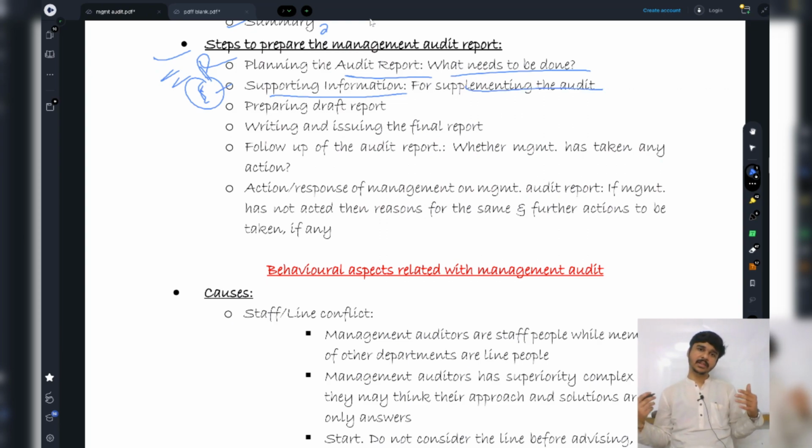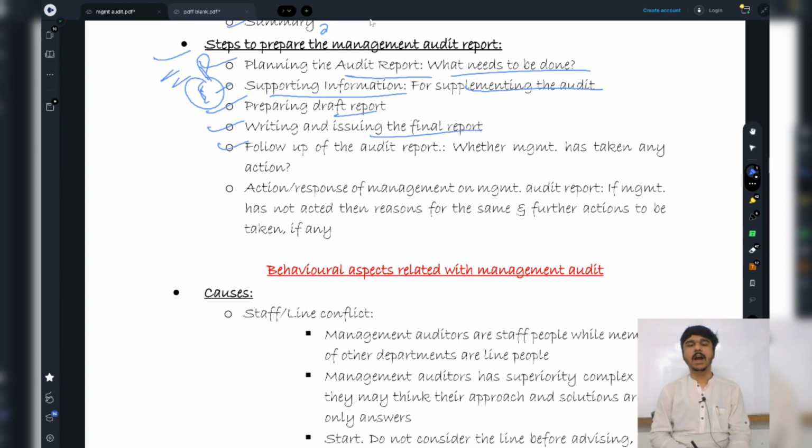Now I have the evidence, I have done the audit. Now we'll prepare a draft report. This draft report will be given to everybody for a plain reading, for a bare reading, right? Now I will write and issue the final report. So, like in financial auditing, when we are doing a financial audit, our work is done after issuing the final report, right?